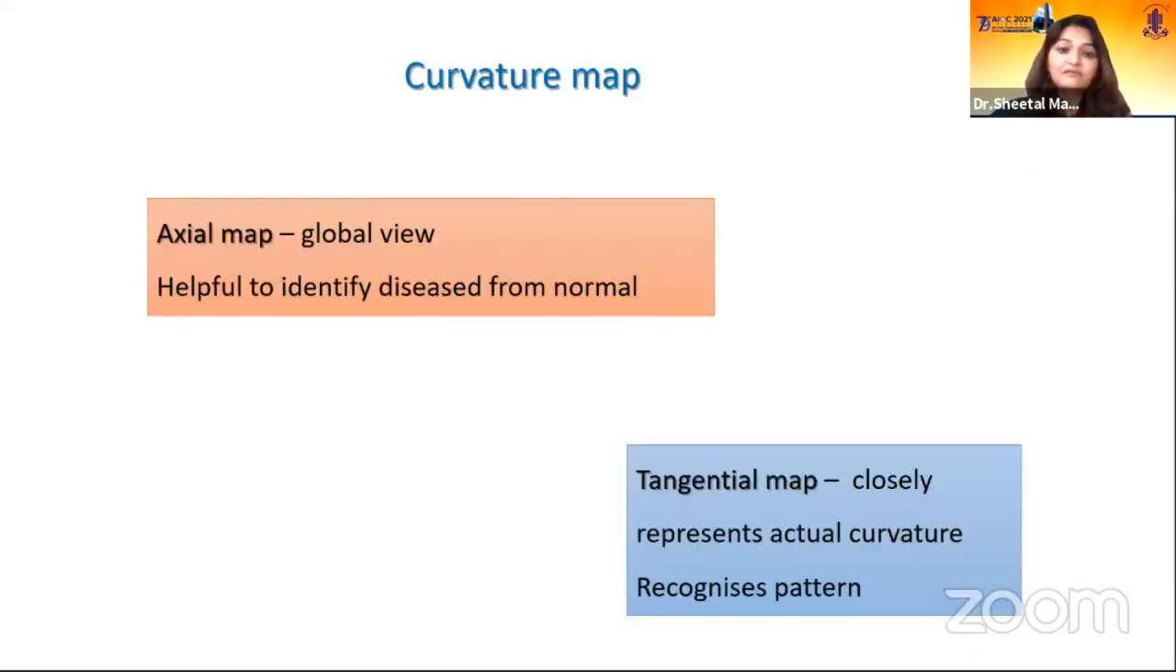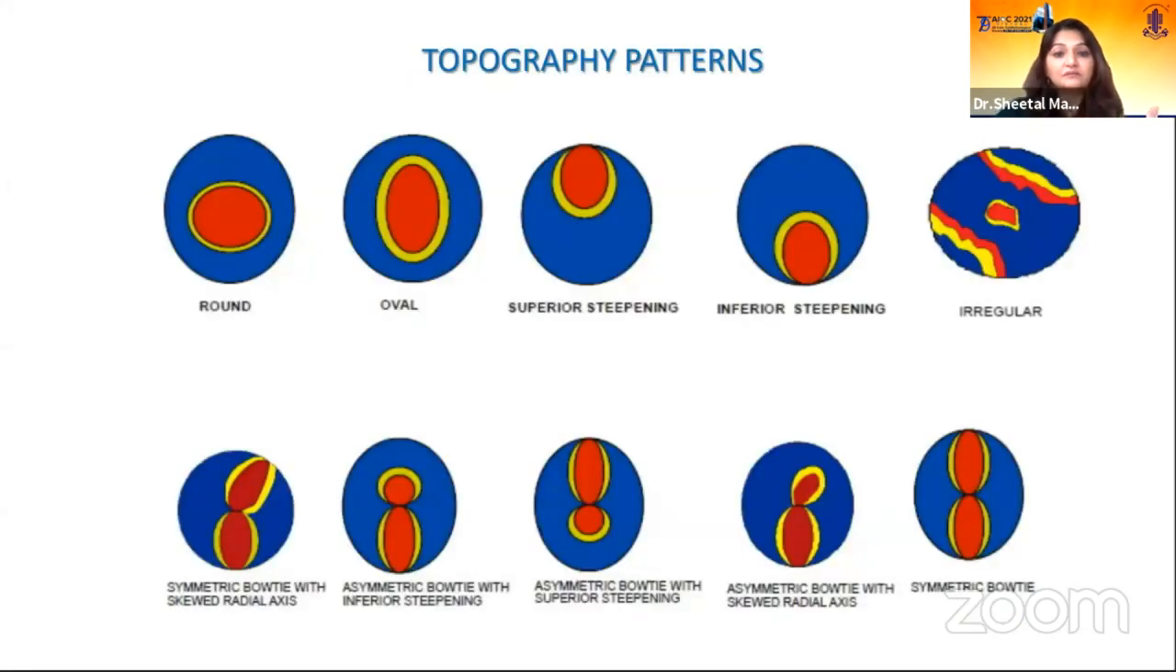Now, for the curvature map, we have axial and tangential. Axial gives you a global view, so it differentiates a diseased cornea from a normal one, and tangential is more accurate, representing the more actual curvature. So it is used for pattern recognition. We all know that there are a lot of topographic patterns. Some are normal, like round and oval. Some are abnormal, like superior steepening, inferior steepening, irregular, symmetric and asymmetric bow ties, skewed axis, or bow ties with non-skewing of the axis.